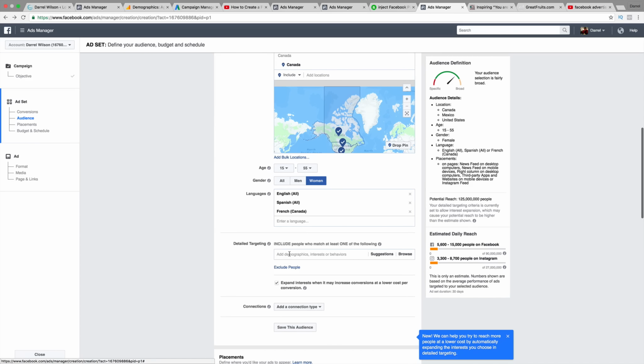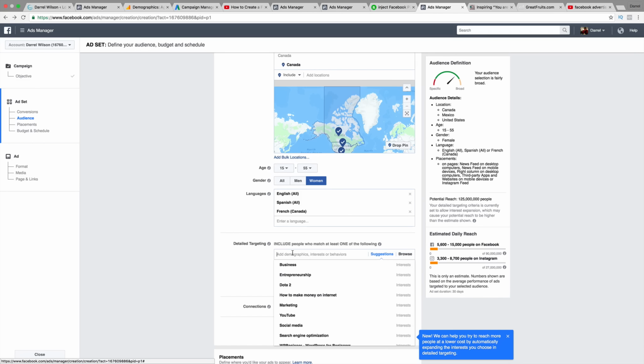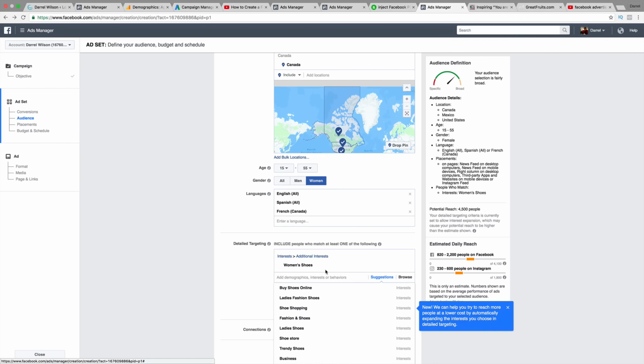Next, we want to go ahead and do detailed targeting. Remember, we are selling women's fashion shoes. So shoes, or women's shoes, women's fashion and apparel. That was another one I saw. Women's fashion and apparel. There we go.